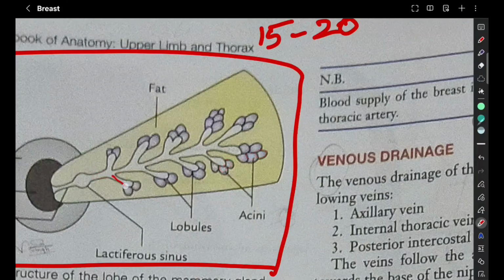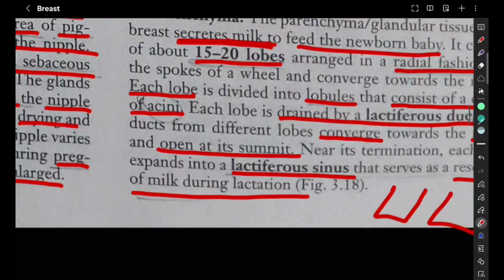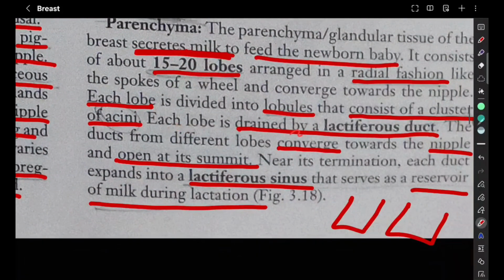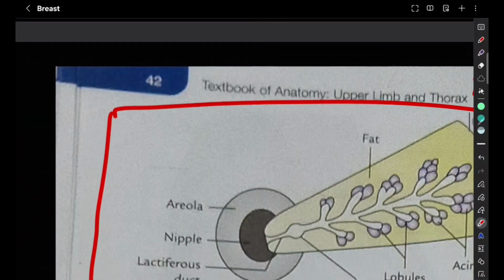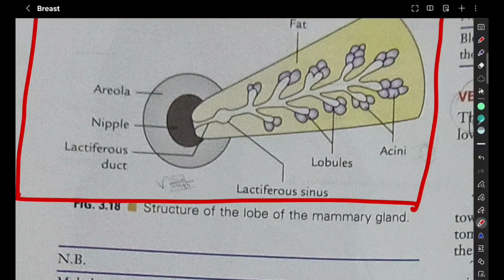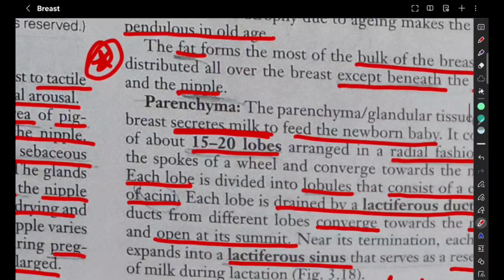So lobes are divided into lobules, and each lobule is going to have clusters of acini. Each lobe is drained by a lactiferous duct. This duct over here is the lactiferous duct.